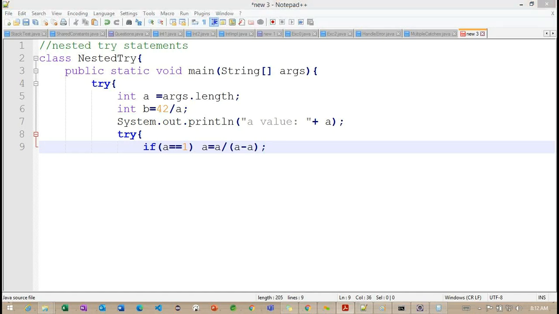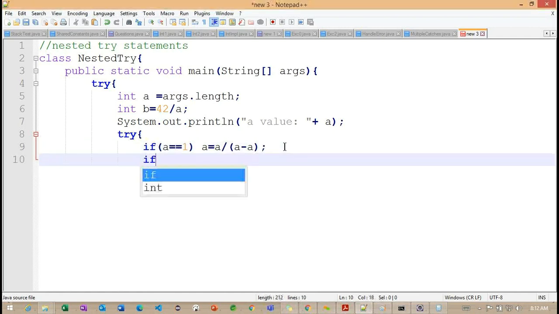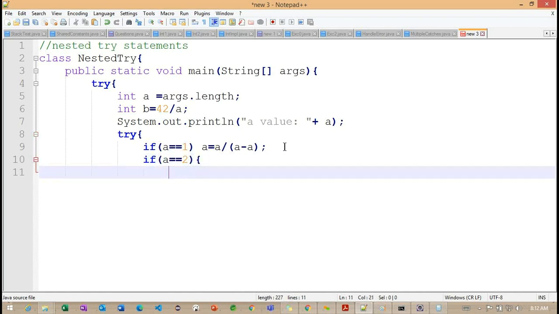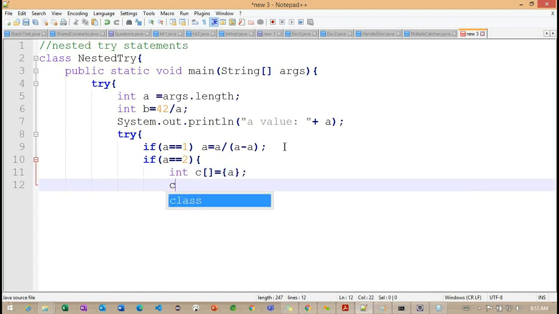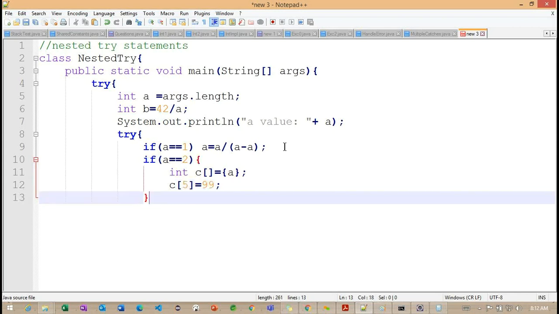So observe carefully how I'm working with the division operator here. And if a is equal to 0, the same array we are discussing here, we can work with the 5, something like the 99 value, and close.